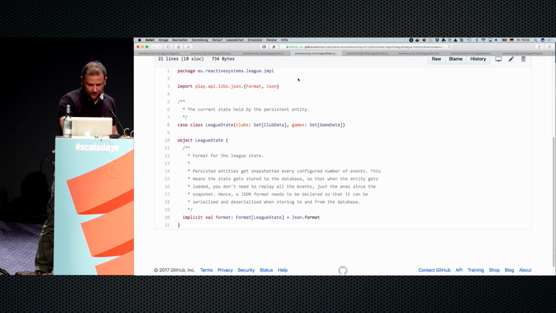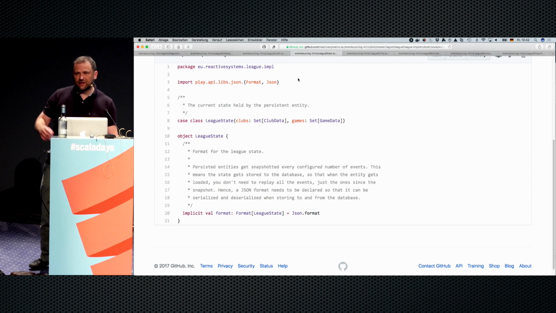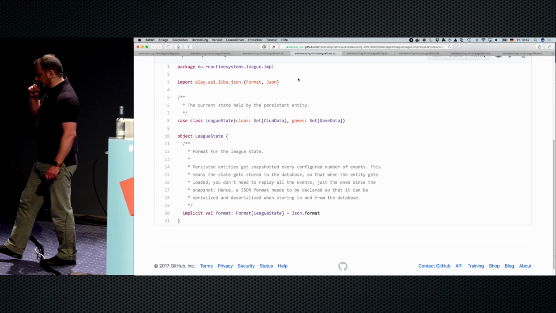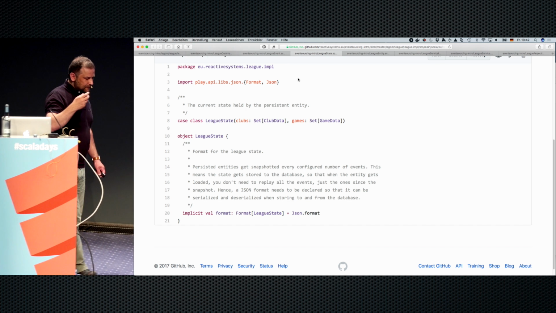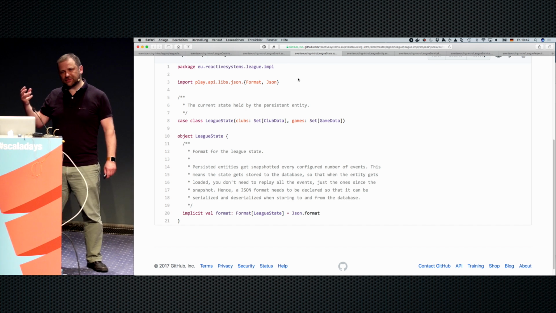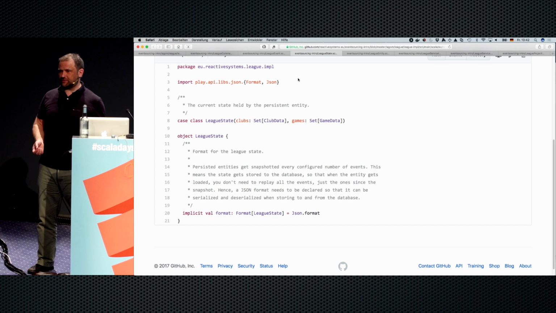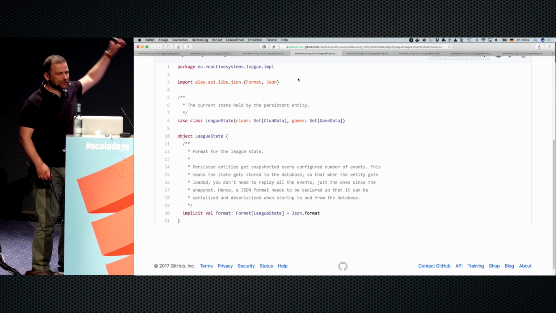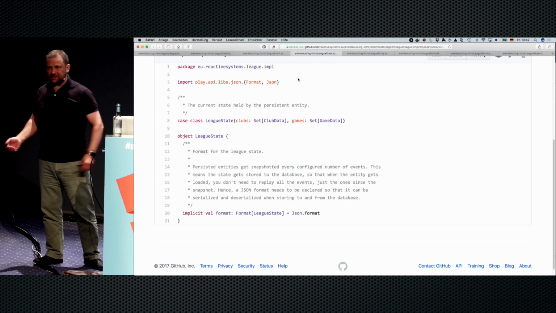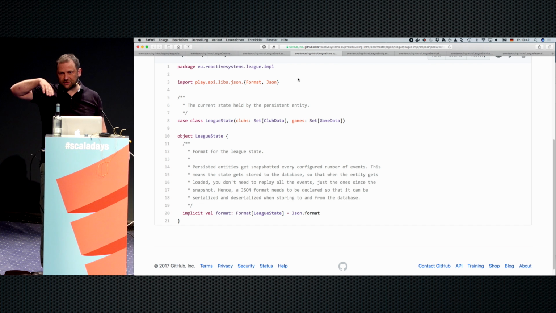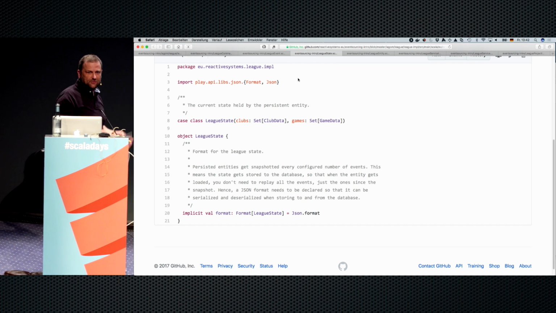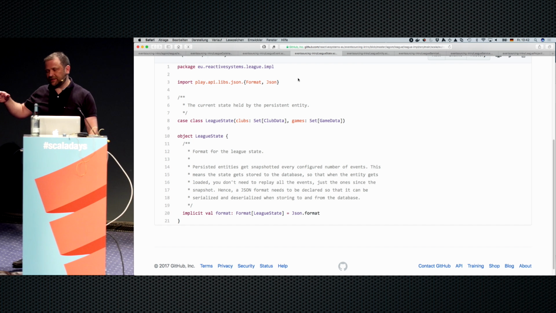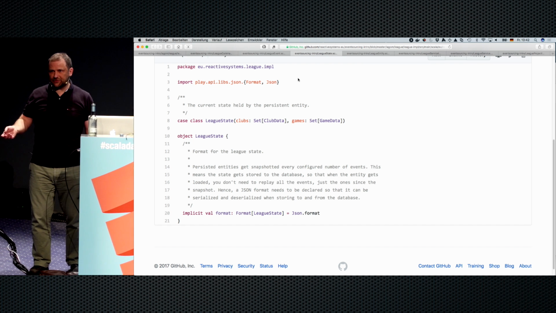What's next? Oh, yeah, and then the state. In this case, what do you keep as state in your aggregates at runtime? Well, you need to have the stuff that you need to validate the commands, right? So here you can see the state is much simpler than the result we want to see in the end. We want to see like a sorted table with the points and so on. At this point, we just keep a set of the games we already know. So we just want to validate if there are duplicate entries.